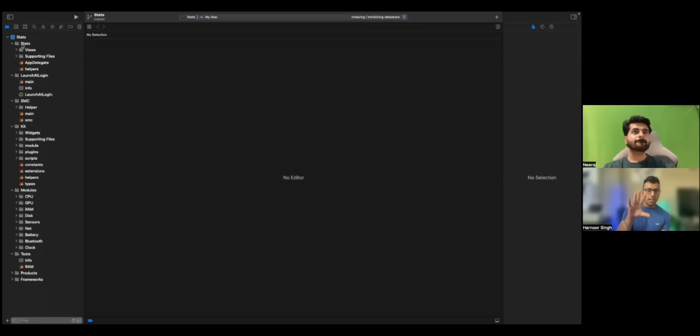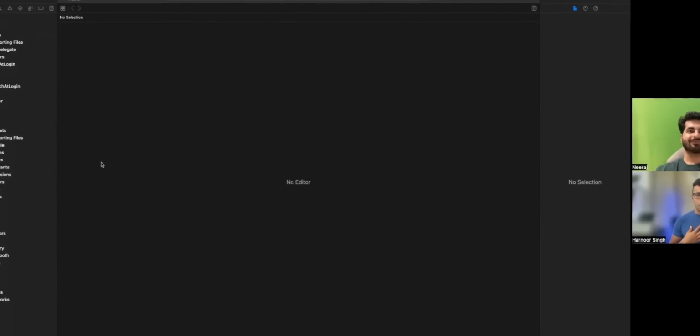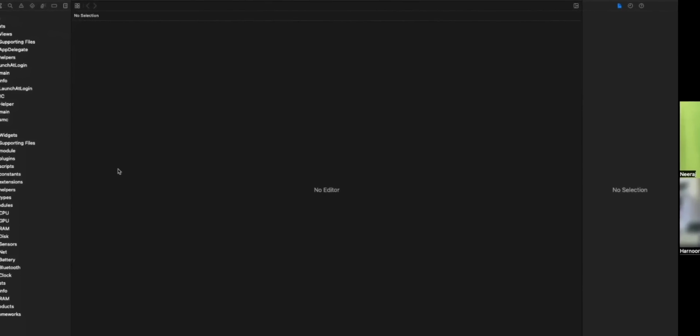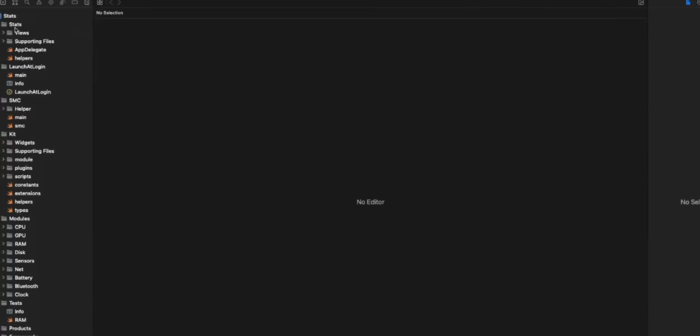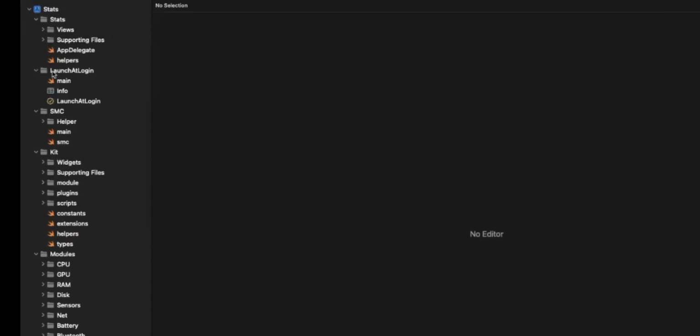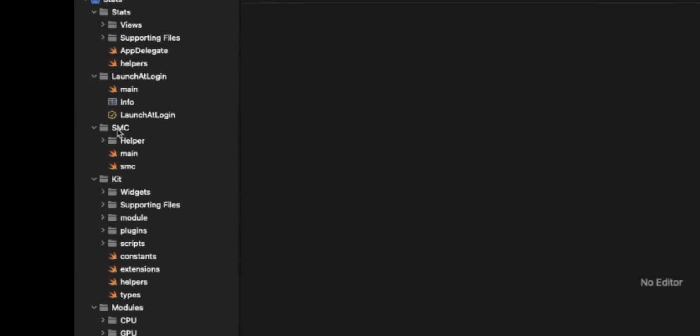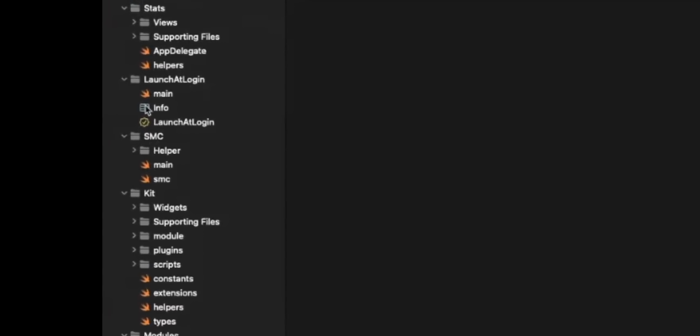This project is very organized. According to me, it follows clean code principles. A folder should be called what it does. For example, the launch at login folder has what it does, and SMC has what it does. So I think it's very organized. What do you think about the structure so far?